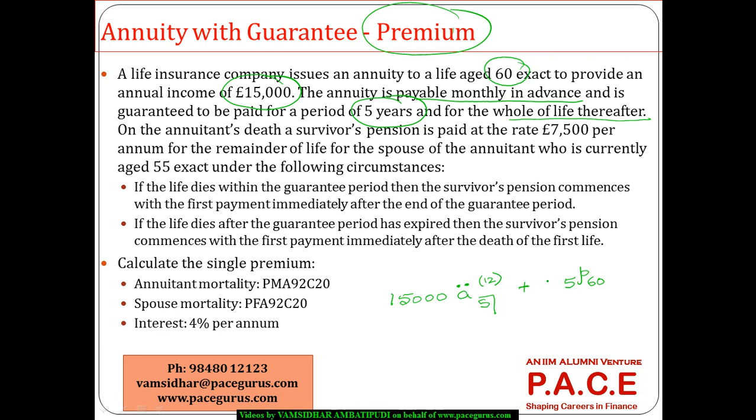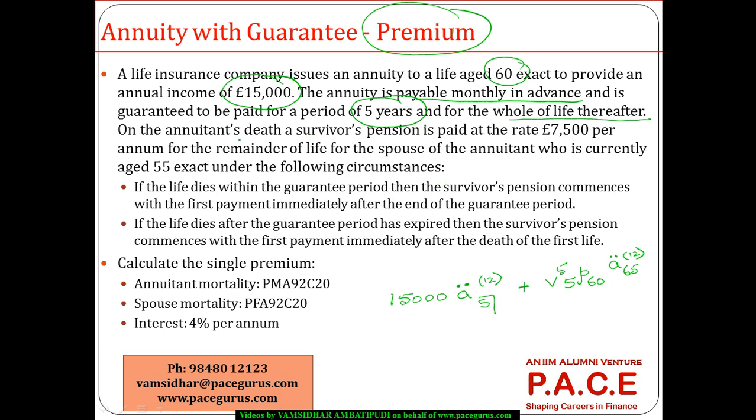What is the probability now? 5p60 v power 5. This is the probability that he is going to be alive, and I would also say at that time his age is going to be 65, right? So this is the probability that he is going to be alive. So after that, this is the payment that is going to occur.